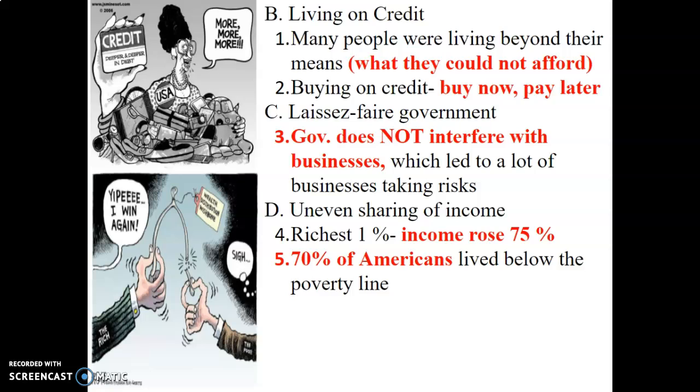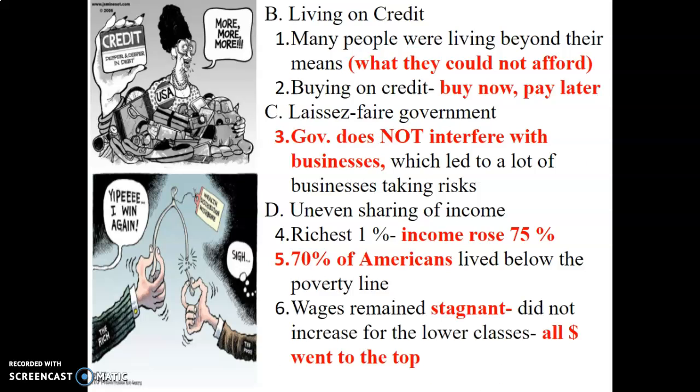Whereas 70% of Americans in total, like the rest that are not rich, lived below the poverty line. They were barely making enough to survive. So they were forced to live on credit, what I mentioned before. On top of that, wages remained stagnant, which basically means that people were not making more money. All the money went to the top 1%. There was a huge income inequality in the 1920s.